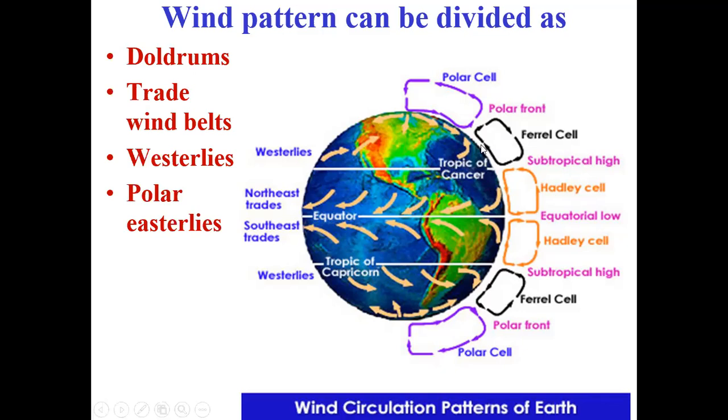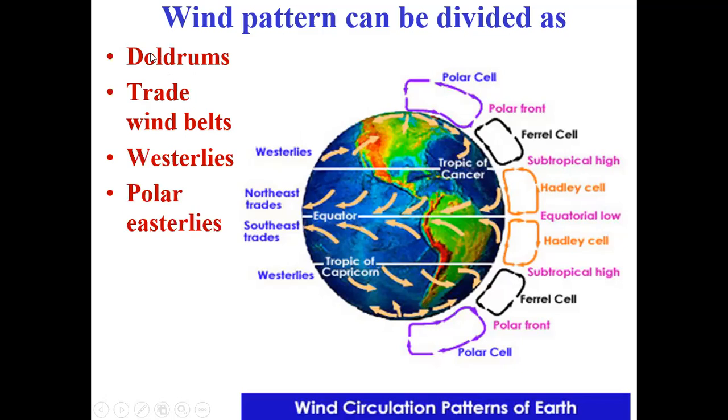So it is in the Ferrel cell. Again here the pressure is high, and what happens? This is toward the east side. This is called the westerlies. And the polar easterlies: again at the pole the pressure is high, and the wind is going toward the lower latitudes, and it is called the polar easterlies.